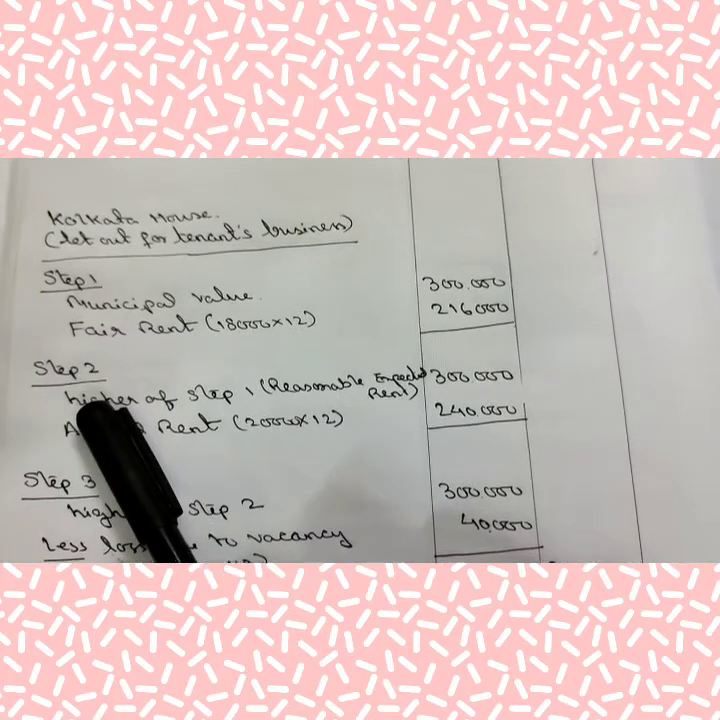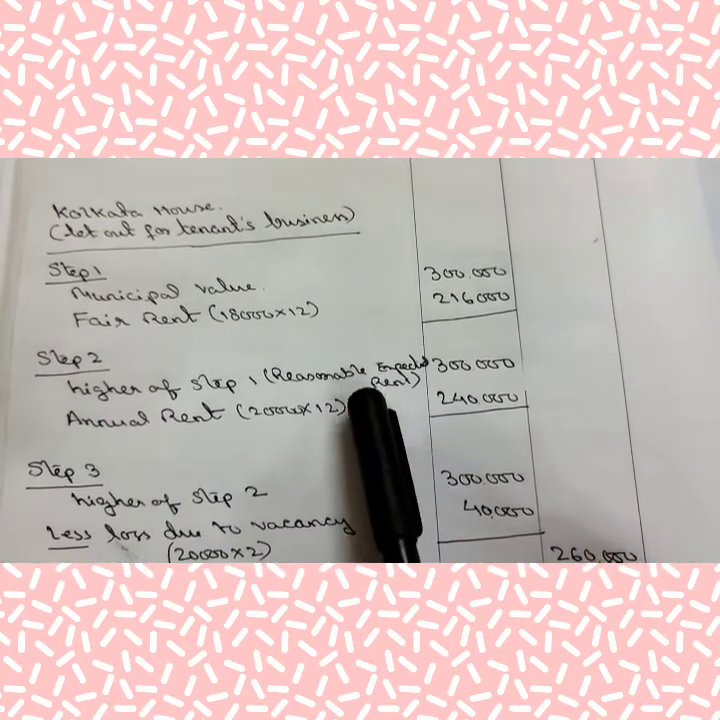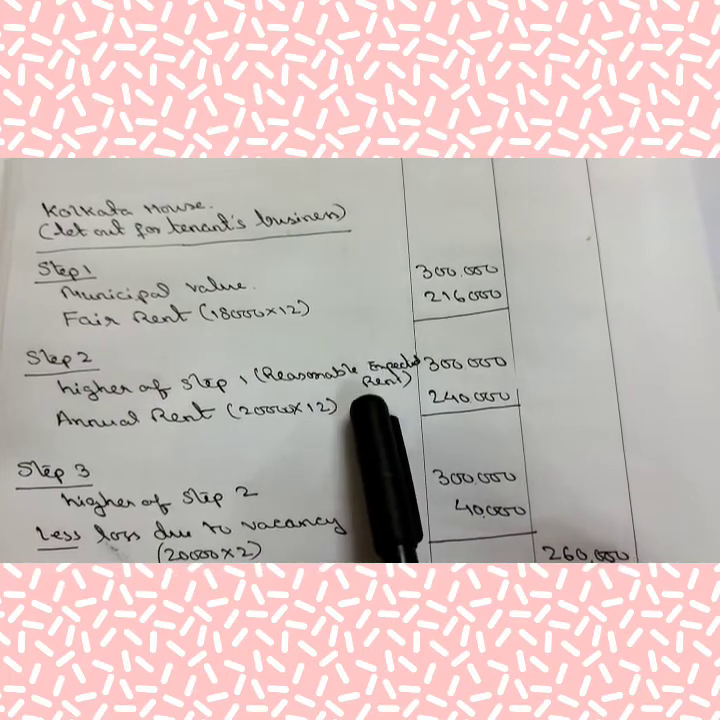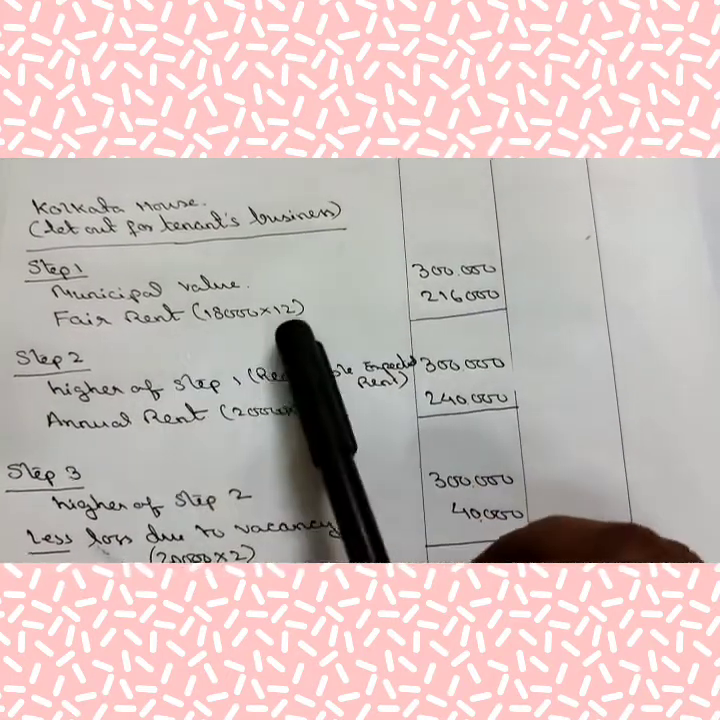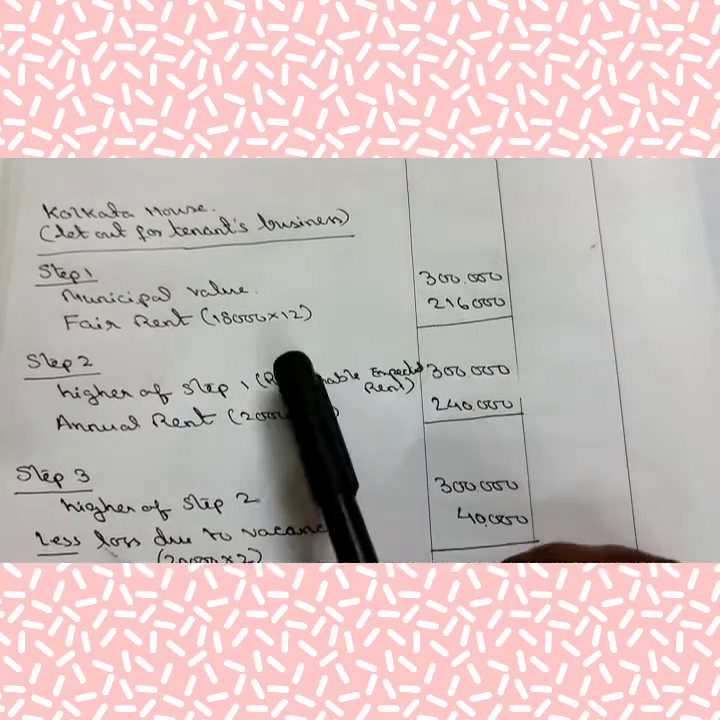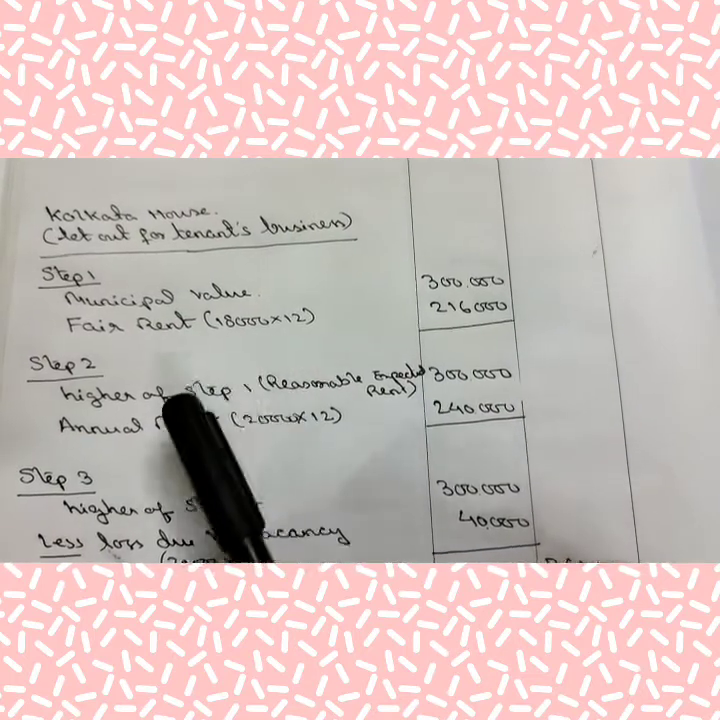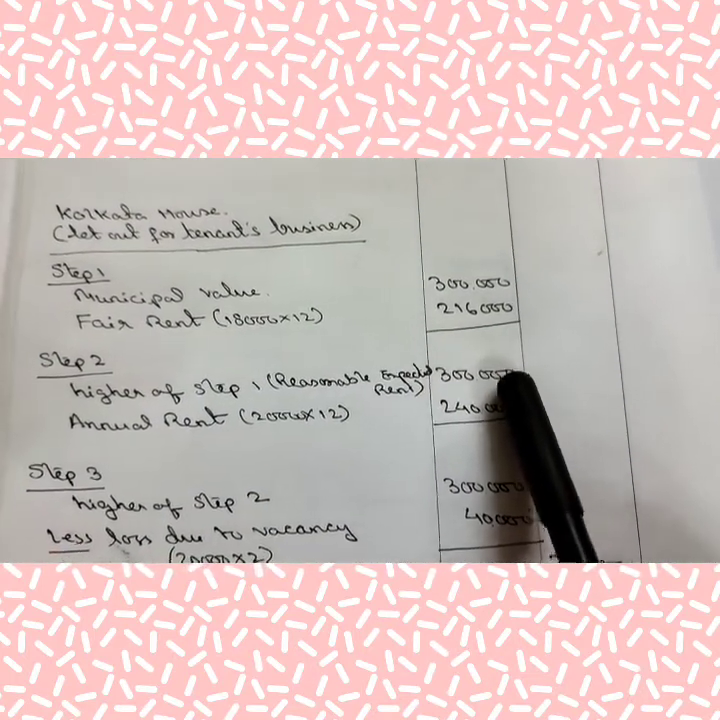Now come to step 2, that is reasonable expected rent. And what will be the amount of reasonable expected rent? That is the higher of step 1. Here there is no standard deduction, so the answer is very easy. You have to just write the higher of step 1. Higher of step 1 is 3 lakh.